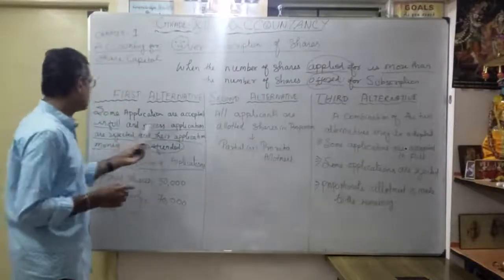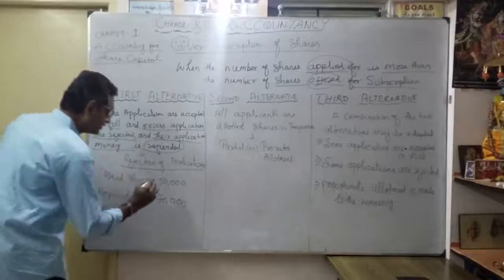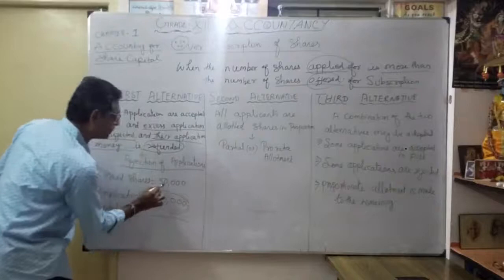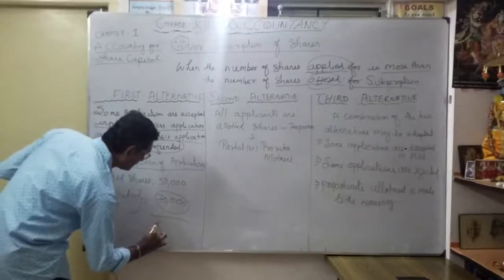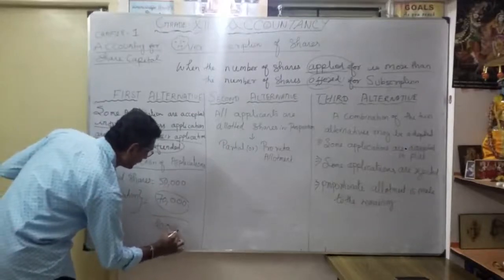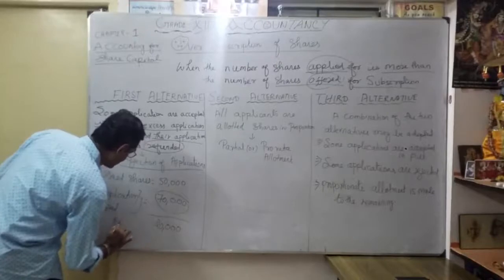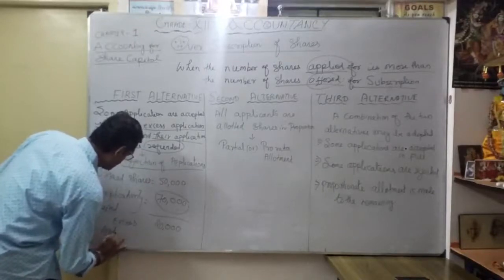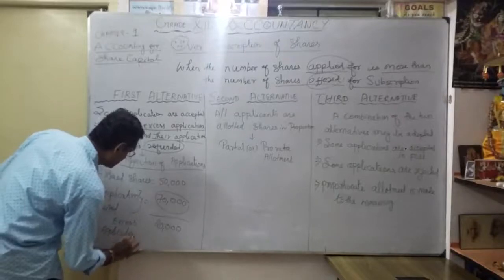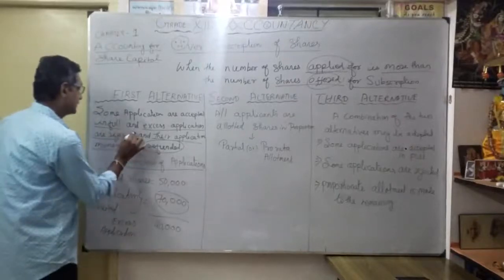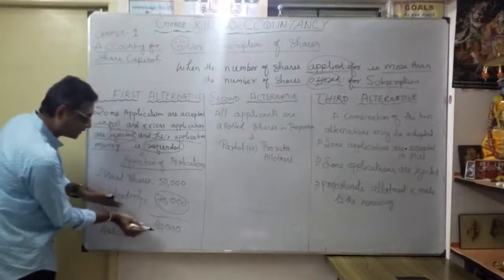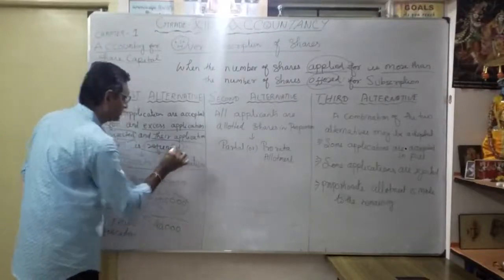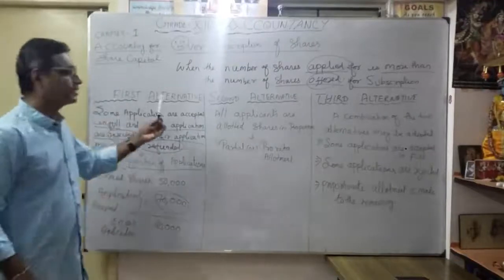The excess applications are rejected. The excess is 70,000 minus 50,000, which is 20,000. This excess application is rejected, and whatever money was received for it is refunded. That is very important for the first alternative.